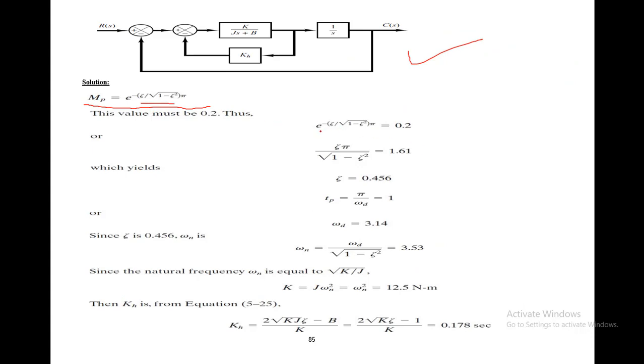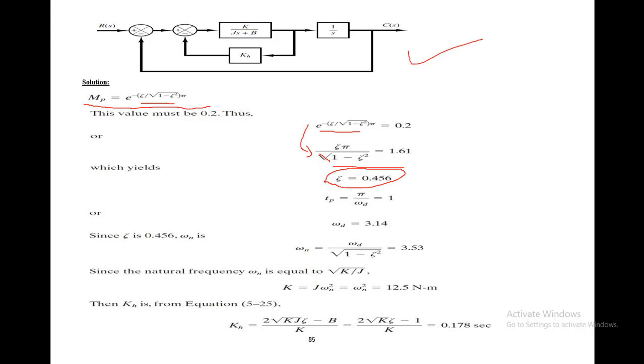So if you find out the value of zeta from this equation, we have done nothing but taken this exponential form to the logarithmic form. This is in the exponential form, and we have derived this linear equation, and after that we have to find the value of zeta from this. You know that you have to take the square on both sides to cancel the square root, and then you have to make arrangements to find the value of zeta. So the zeta turns out to be 0.456.